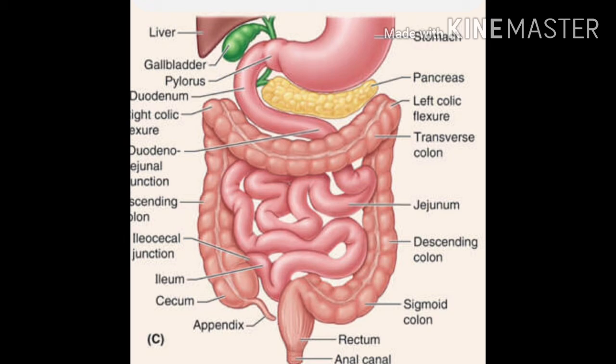The movement of digested food material from the small intestine into the blood is called absorption. Internally, the intestinal walls have a large number of finger-like projections. These finger-like projections are called villi. The villi increase the surface area for absorption. Blood vessels and lymph vessels are present in the form of a network in the villi.